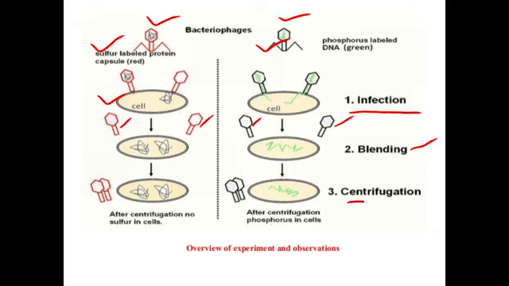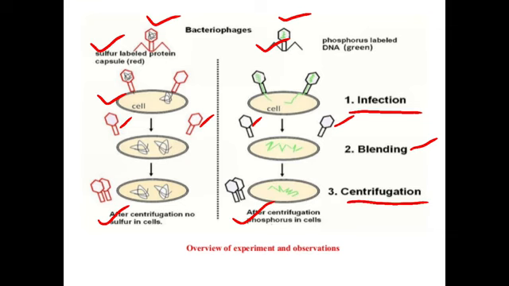Then the mixture was centrifuged and checked for the presence of radioactivity. It was seen that in the first set, radioactivity does not occur, but in the second set, the bacterial pellet showed very high radioactivity, and this radioactivity is due to the presence of P32 which is present in the DNA.